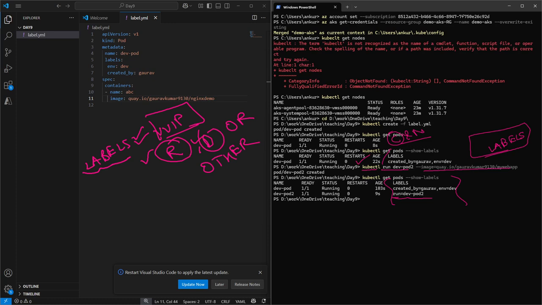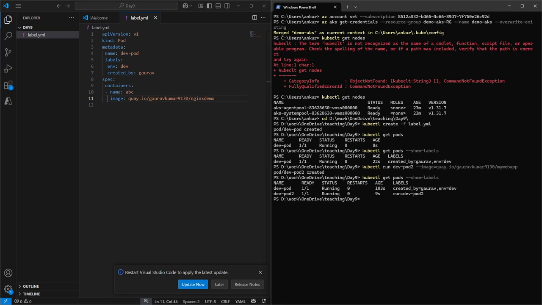But one thing I'm going to say, if you are from a cloud background, tags are not that important there. Means they are important in real-time scenarios, but for learning purposes, they are not required. But in Kubernetes, labels are very important. We are going to learn so many concepts which work on the basis of labels only. So as I have discussed, if you do not mention any labels while creating the pod, automatically the command and the name of the pod will become the labels.